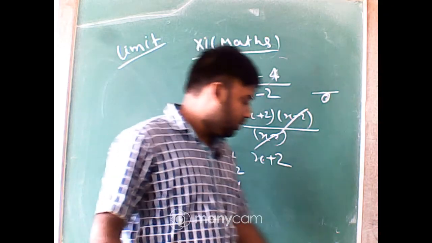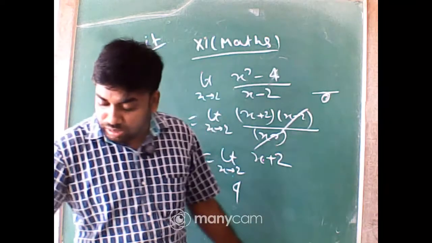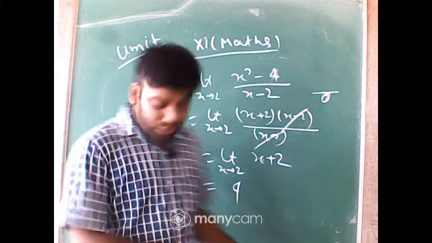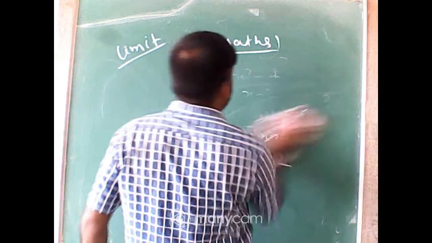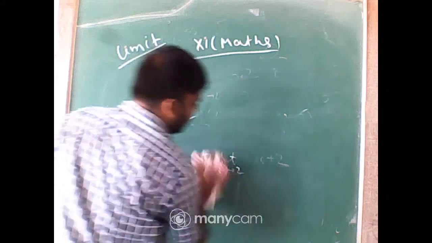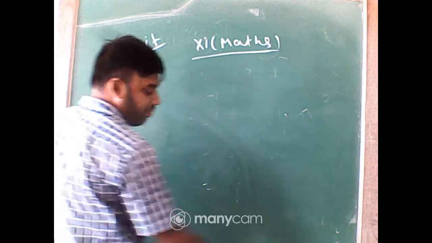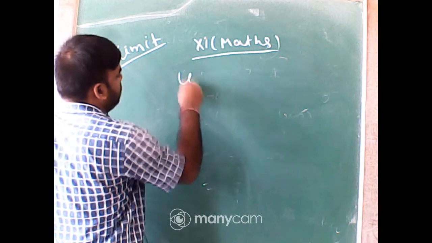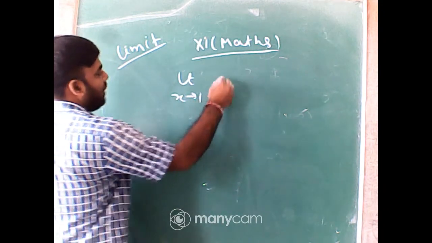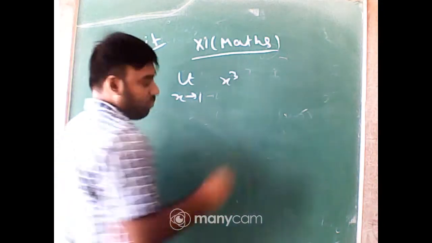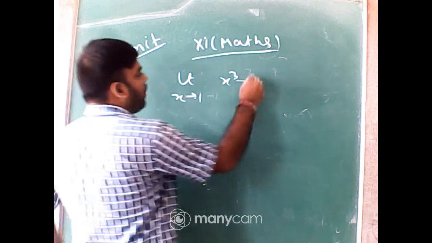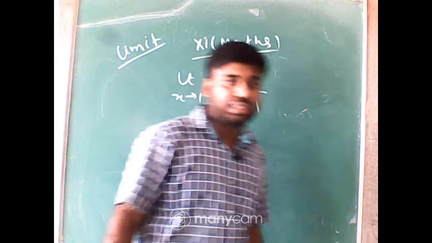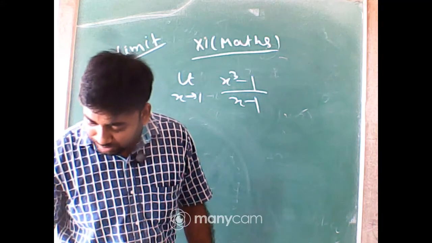Next sums from the factorization method. Do it quickly, very easy sums. If you want to solve it, it is better; otherwise I will solve. Limit x tends to 1, x cube minus 1 by x minus 1. Find its value. Very easy, within 30 seconds you can solve it.